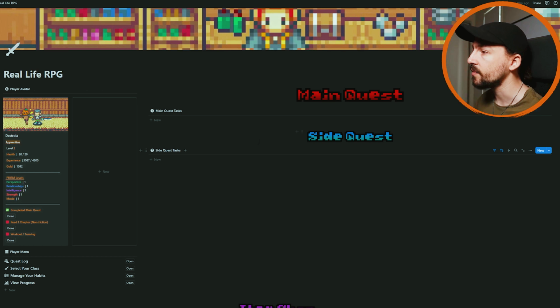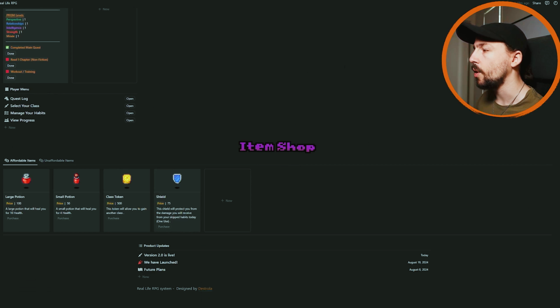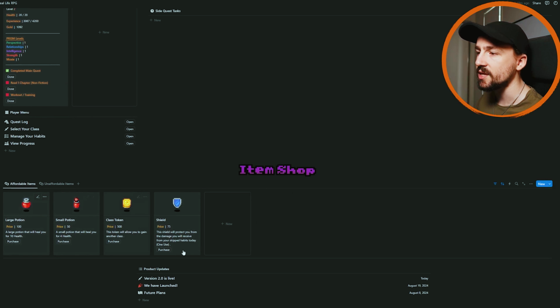And now that I have money, you'll see that as I scroll down, if I go to the affordable items tab on the item shop, I can now start to buy the items that are related to my character. So I can heal myself for 10, for 4. Do note those health values will scale with you as you level up. I can buy a class token, so at level 5 I can change my class.